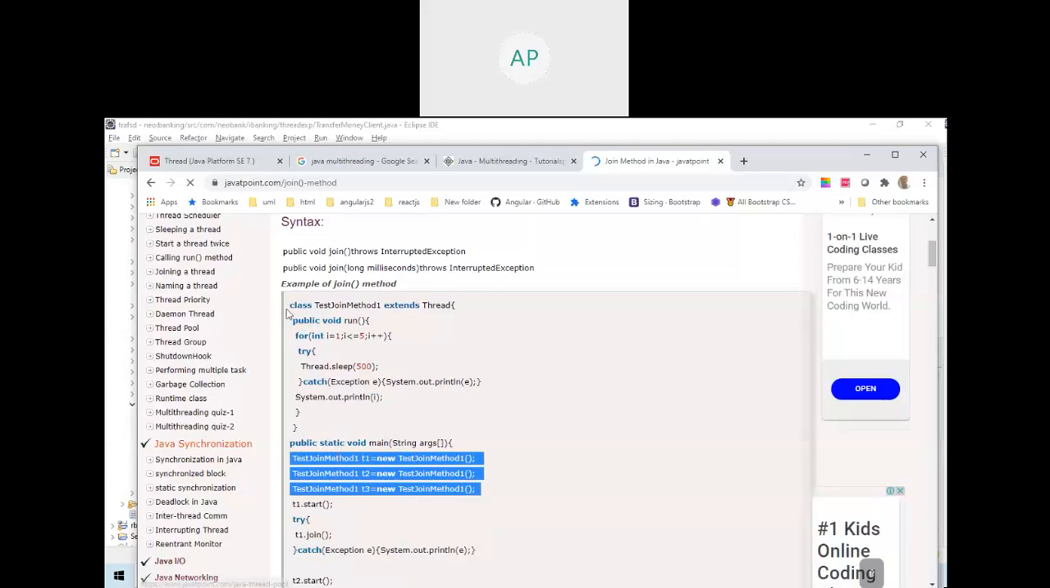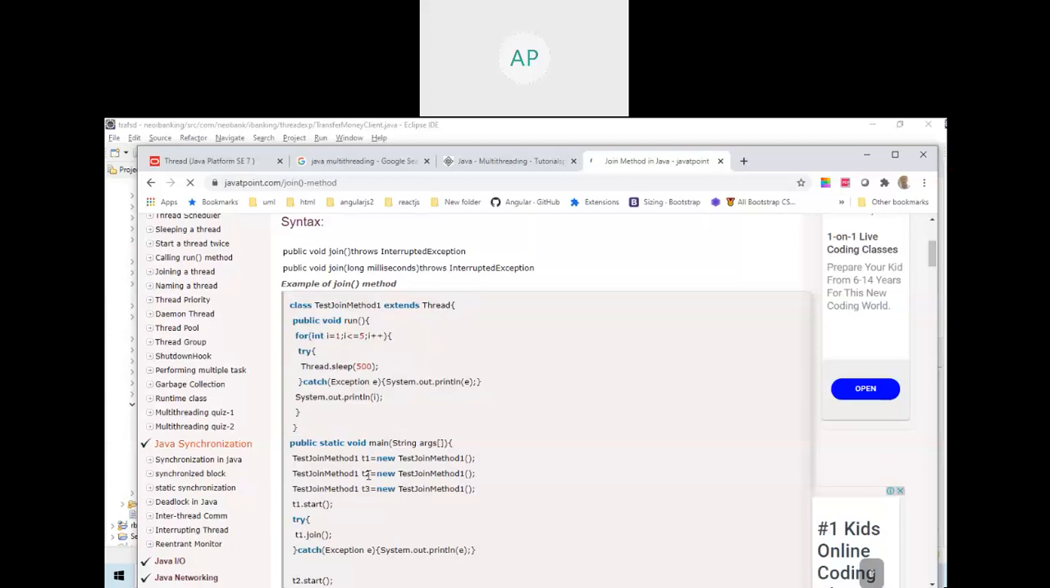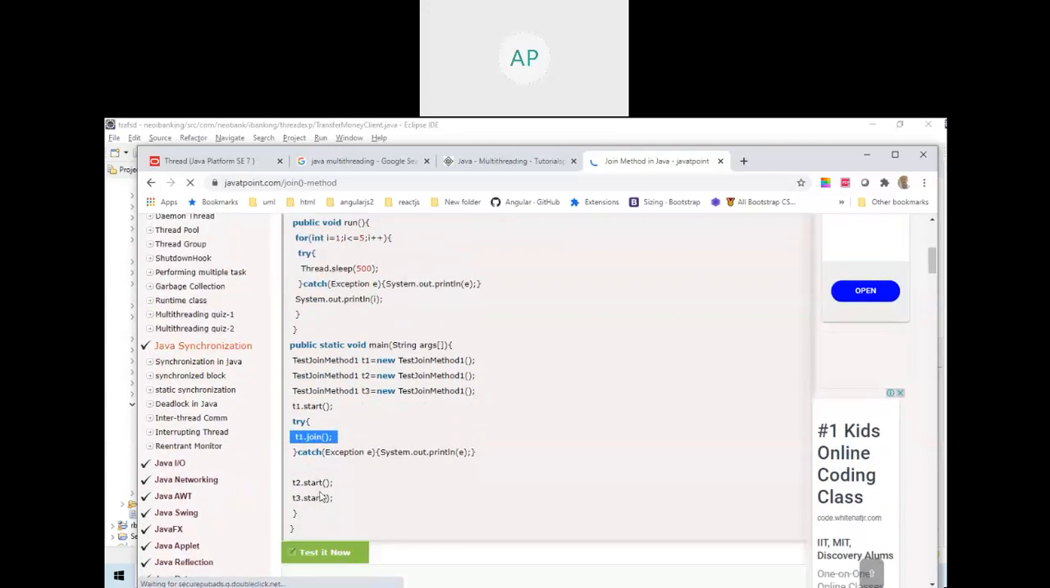Here, this is a thread class. This is a run method. Where is your run method? Here your run method starts and ends here. This is not a proper example. Whatever I showed is the proper example. Anyway, they are creating three objects for this thread class, and t1.start, then t1.join.